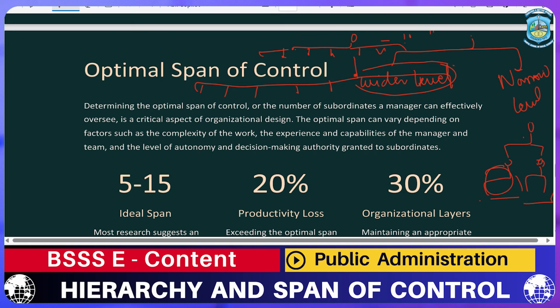Here there would be one manager who is going to supervise 10 to 15, and here one manager who is going to supervise 2, who supervise 4. So in this way it is being divided. In any organization, both the wider level and the narrow level of span of control are present.